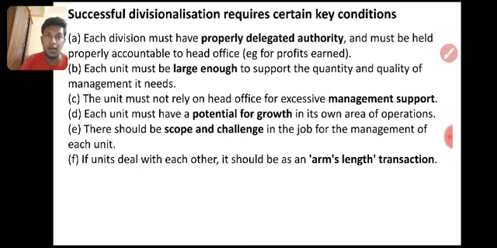Successful divisionalization requires key conditions. First, properly delegated authority. We have to give real power to the person, right? Then it must be large enough, with many people and many production facilities. In a soap company, if we produce very few items, the cost may sometimes be higher than the profit.